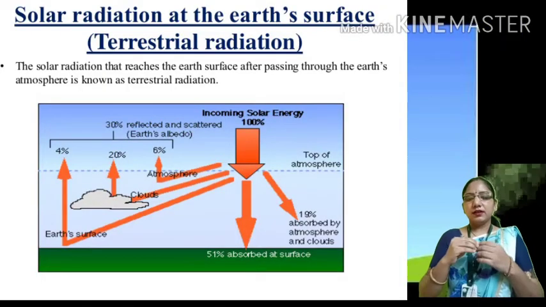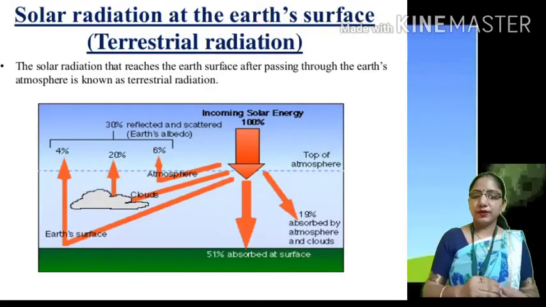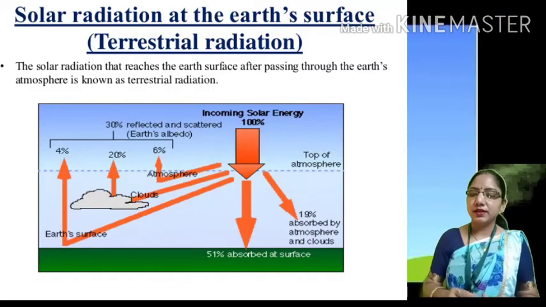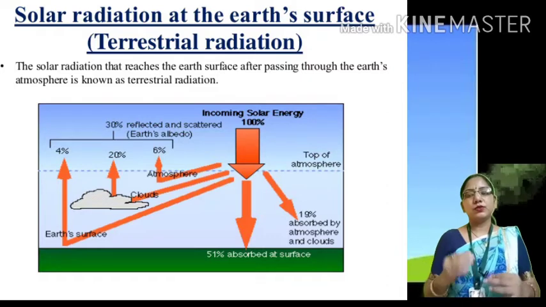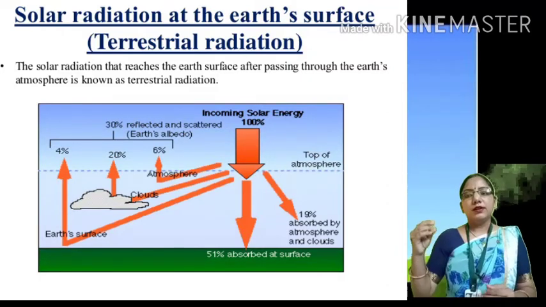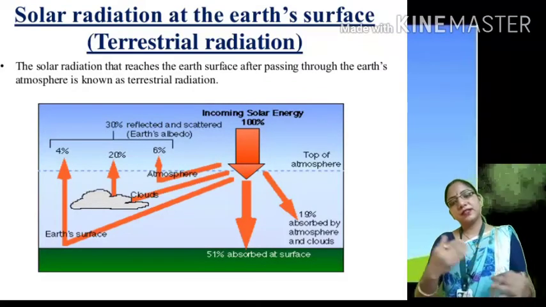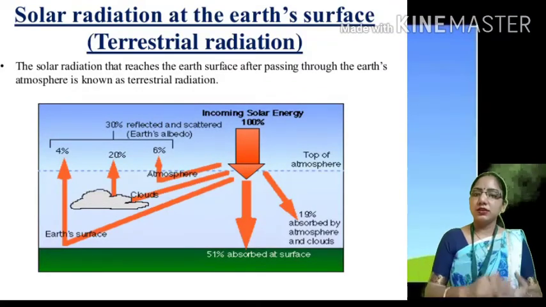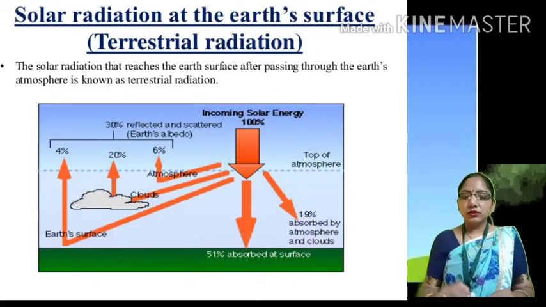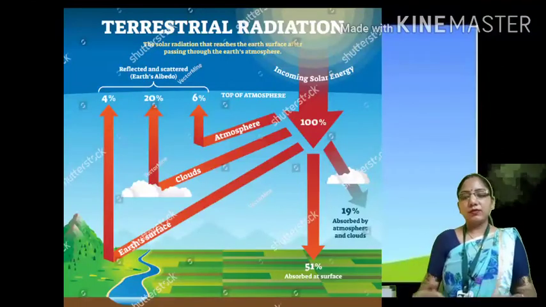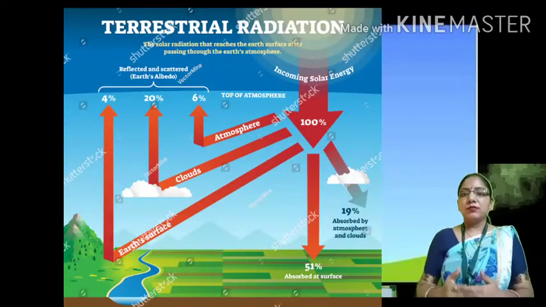Now let's see another reason behind the heating and cooling of the atmosphere, which is known as terrestrial radiation. As I already told you, Earth is a terrestrial planet. So what is terrestrial radiation? That we will see now. Students, as we have seen in the insolation process, this occurs during the daytime when the sun is heating. So during the daytime, the earth is warmed by solar heating.